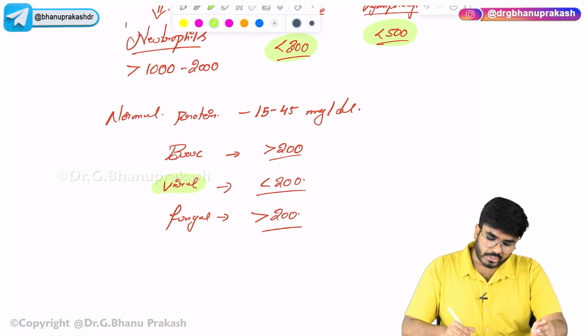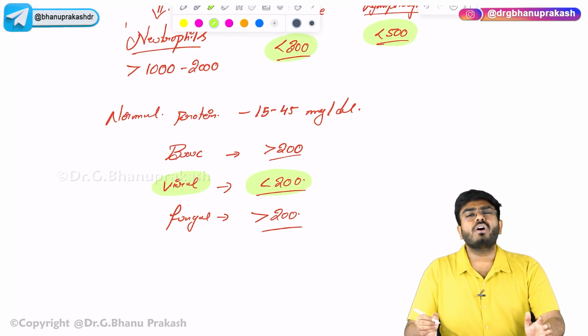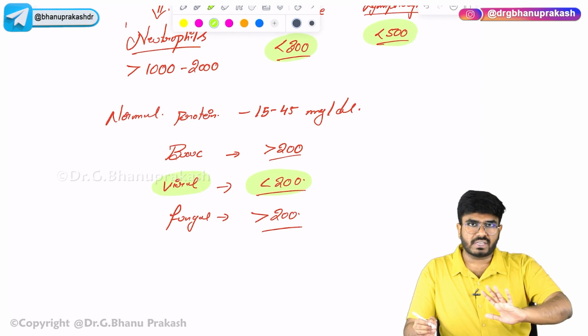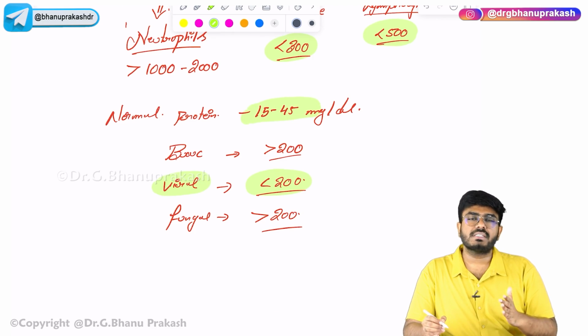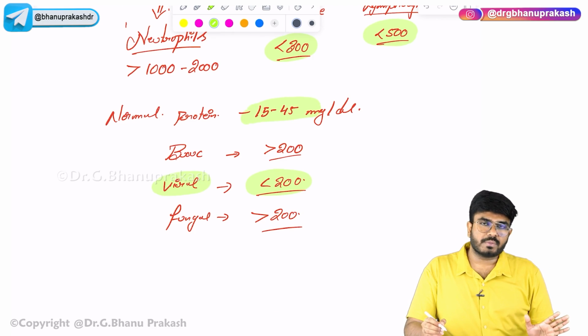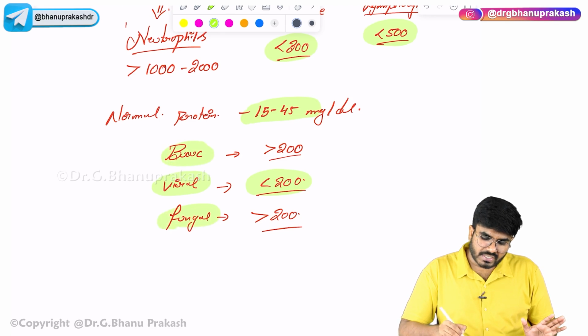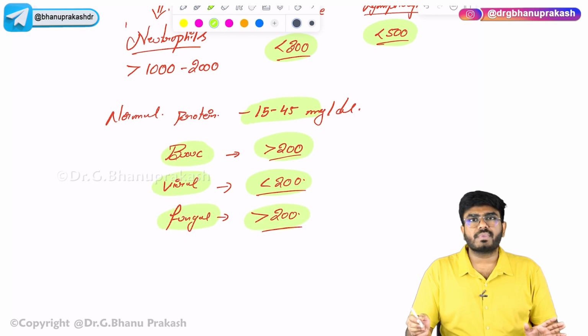And by the protein also. Protein levels, when compared to the normal, are elevated in all the conditions, but in viral meningitis the proteins will be less than 200 milligrams per deciliter, while in bacterial and fungal meningitis the proteins will be more than 200 milligrams per deciliter.